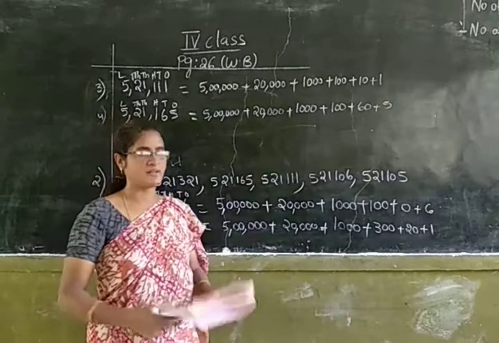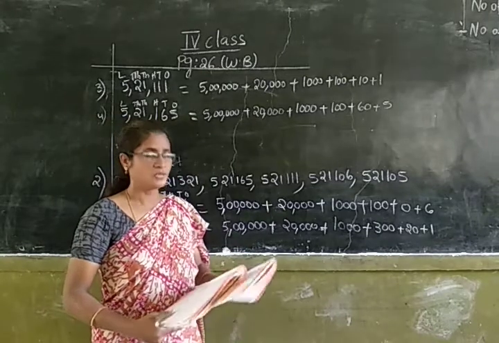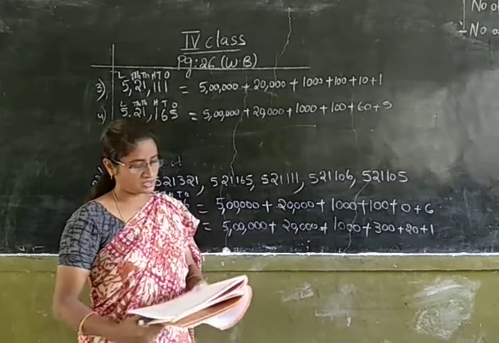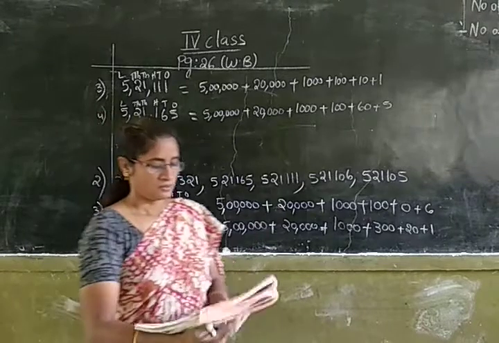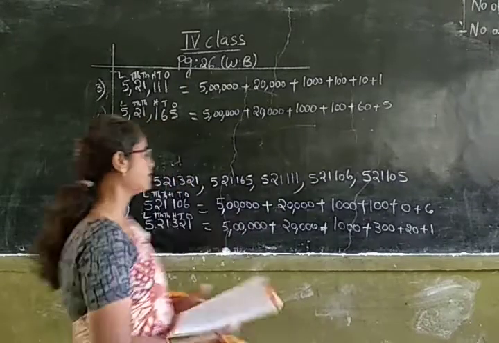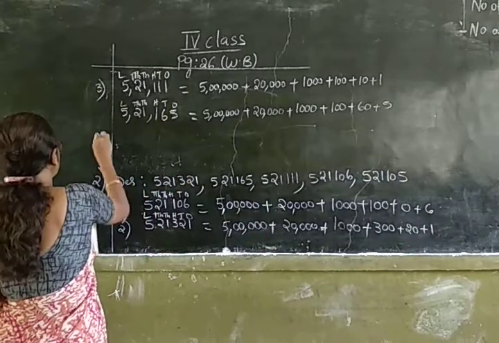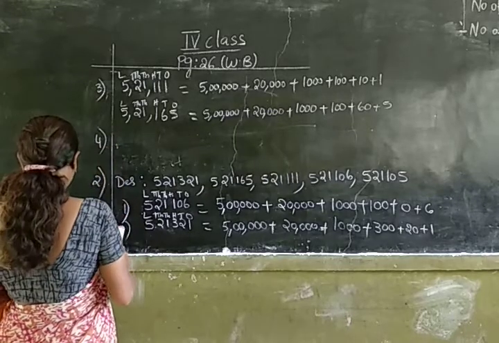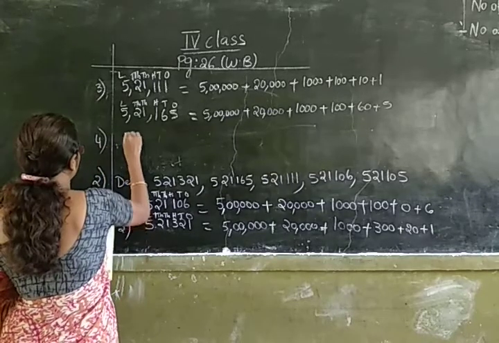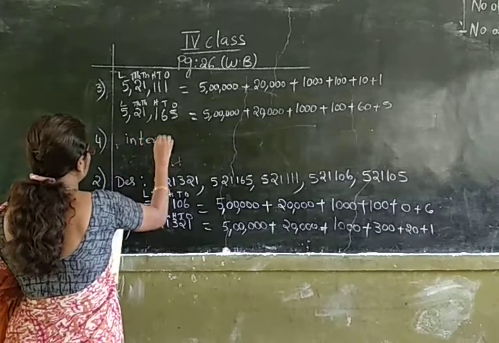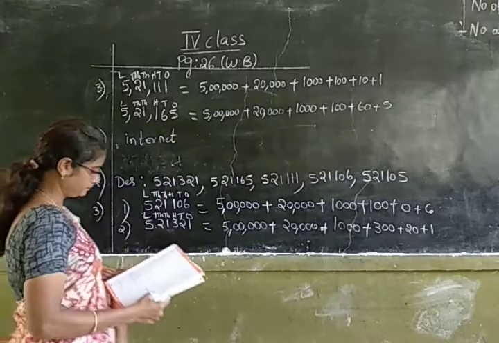Okay children, so we have written the expanded form of the pin code numbers. Now what is the fourth question? Where did you collect this information from? So where have we collected this information? We have collected the information from the internet. So fourth question answer is internet.